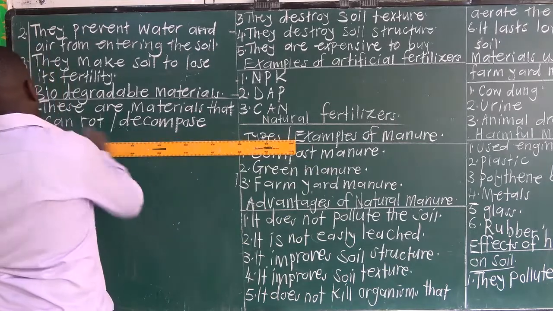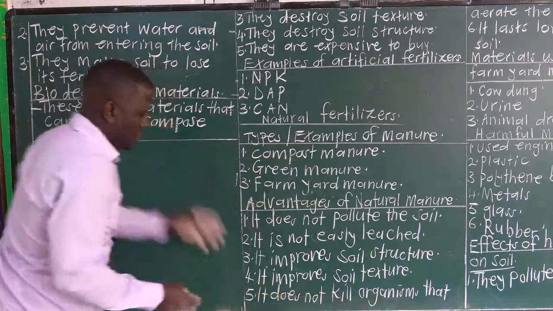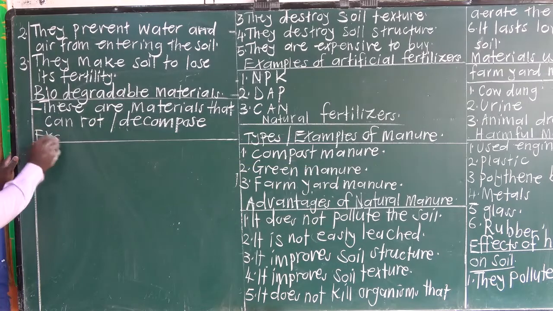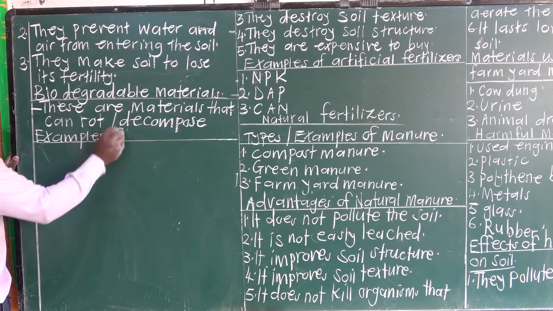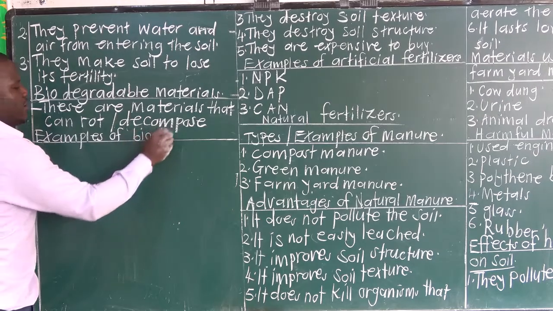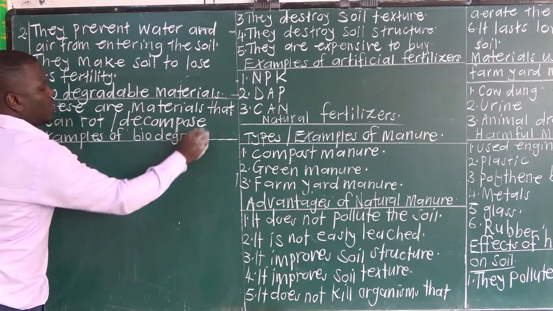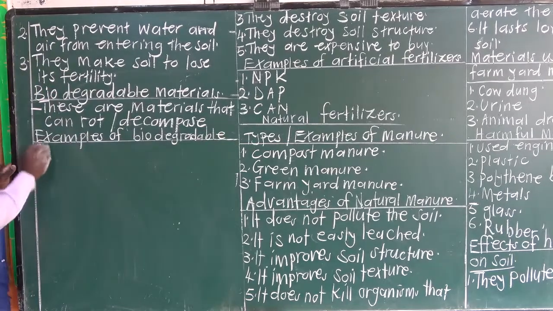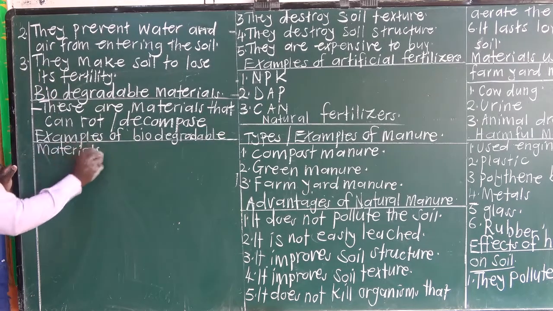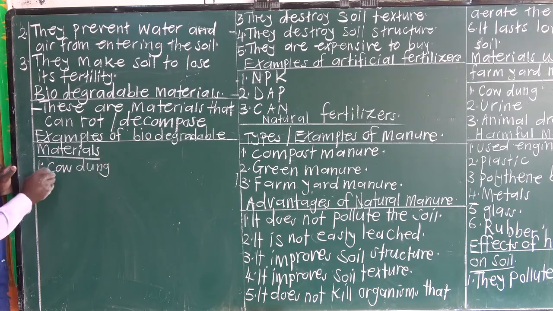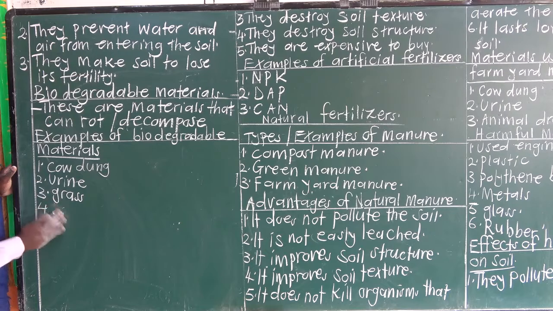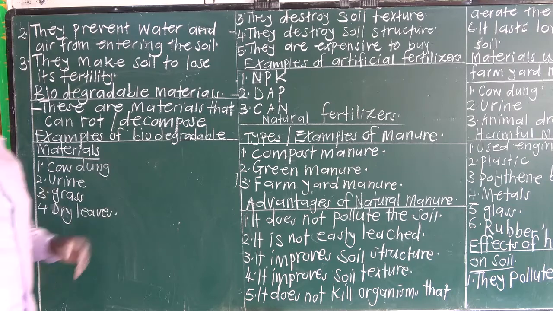Examples of biodegradable materials include one, cow dung; two, urine; three, dry grass; four, dry leaves. So these ones can decompose, as do leftover foods.